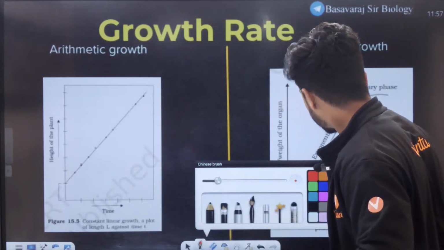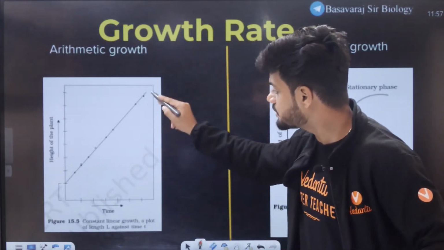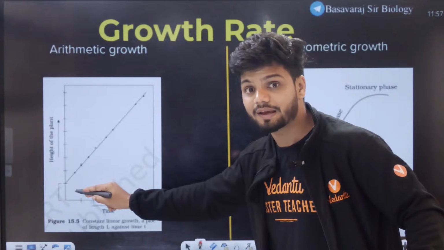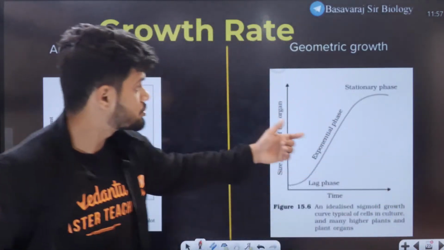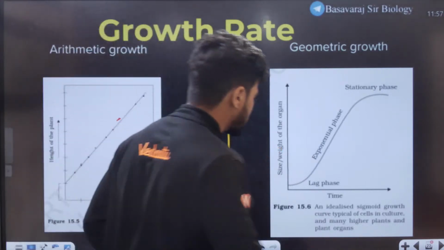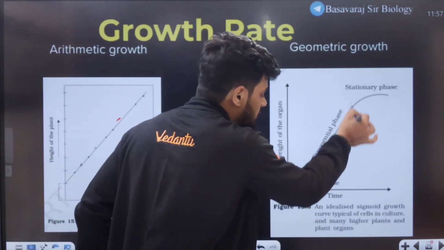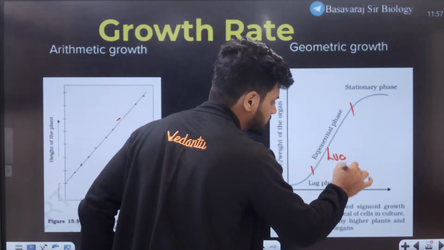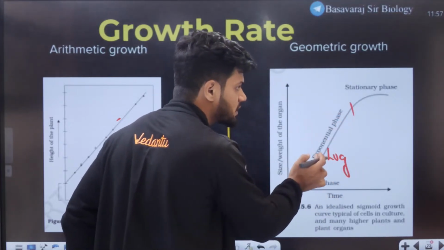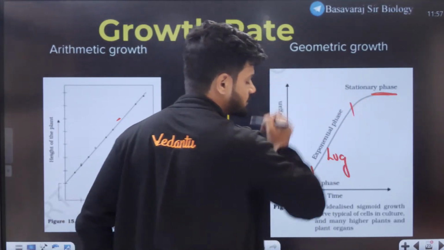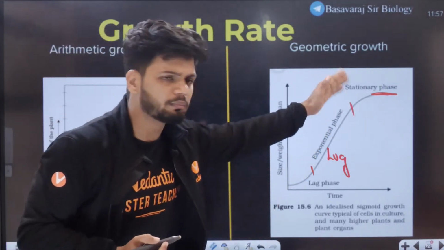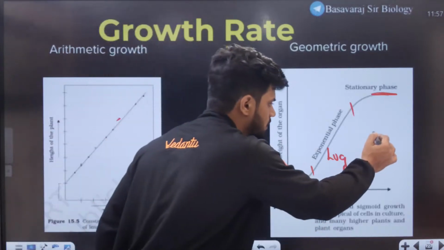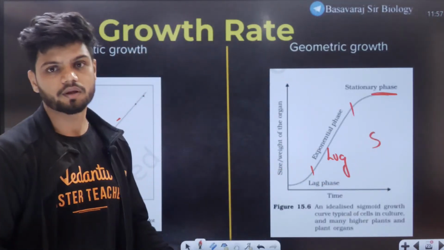Can you see here? Arithmetic growth is much more constant. There is no variation much here, very constant growth. But if you look at the geometric growth, there is a lag phase, then there is a log phase, that is basically the exponential phase, and then there is a stationary phase. This right here is geometric growth, a sigmoid curve or S curve.